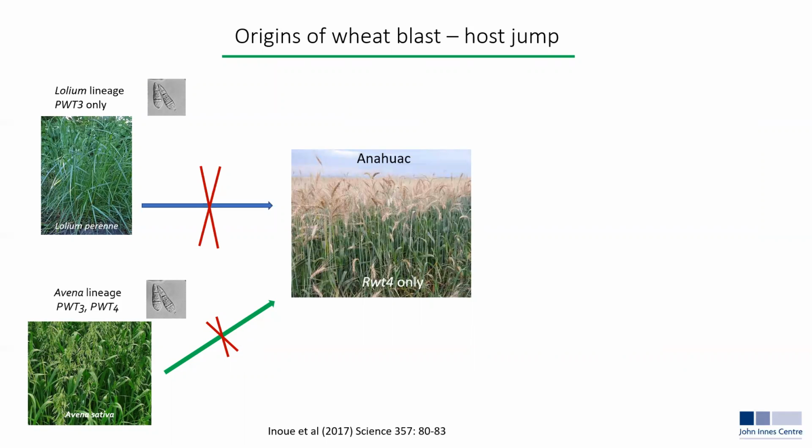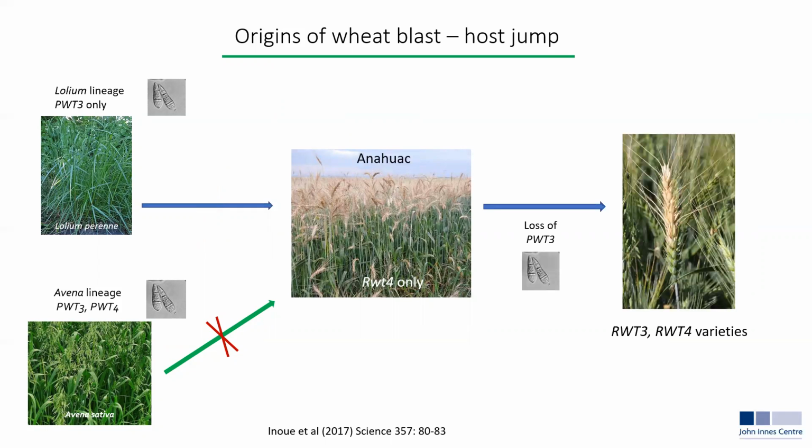In the 1980s, the variety Anahuac became extremely popular in Brazil, and unfortunately, this variety only carries RWT4, making it susceptible to infection by the Lolium lineage carrying PWT3, which is not recognized by Anahuac. As I said, this variety was grown over a huge area, and inoculum buildup and subsequent mutation and loss of PWT3 has led to a situation where neither RWT3 nor RWT4 containing varieties continue to be protected.